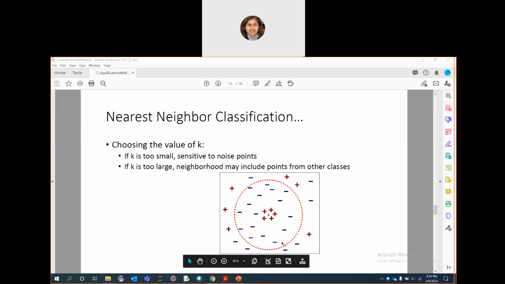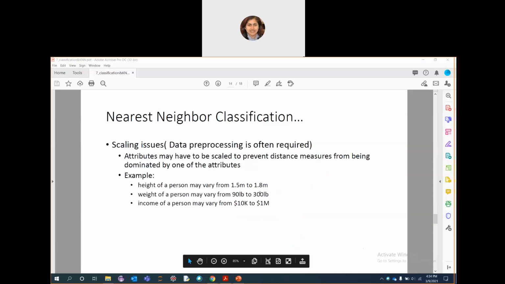If you make it too large, it is including plus, and it is also including minus. So based on the number of minus, you will make the data point a minus class, whereas it is actually plus. This is something we don't want. So choosing the value of k is really important in your k nearest neighbor.